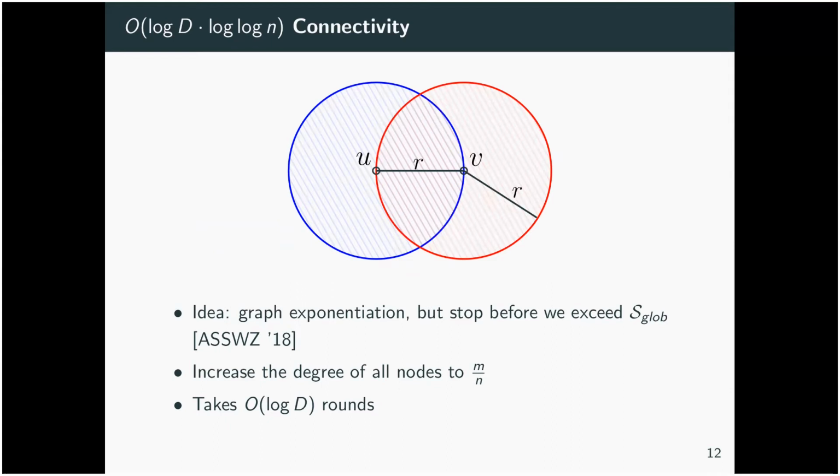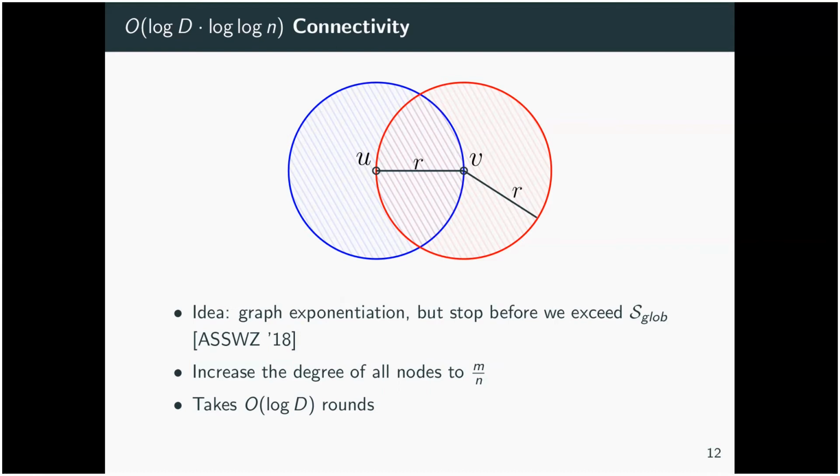So an idea that was discovered by Andoni et al. in 2018 was that we can do this graph exponentiation, this squaring of the adjacency matrix, but we want to stop before we exceed our global space budget. So we only want to do this while we have linear global space at most. One way we can do this is increase the degree of all nodes to m over n. If we do that, we obviously only need big O of m extra edges, and that's fine, because that still fits within our global space budget. And this also takes log d rounds in the worst case. So that's how we add extra edges between vertices in the same component.